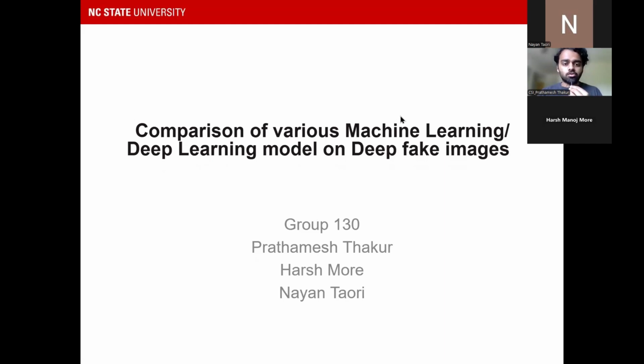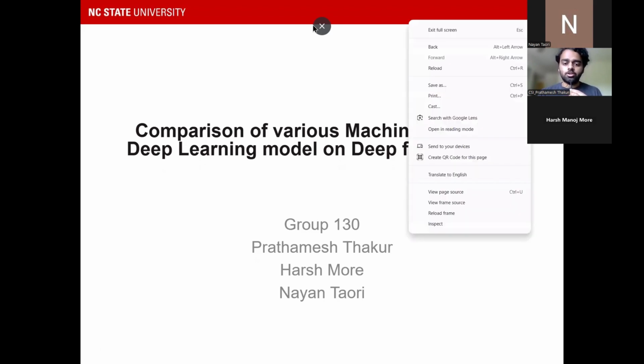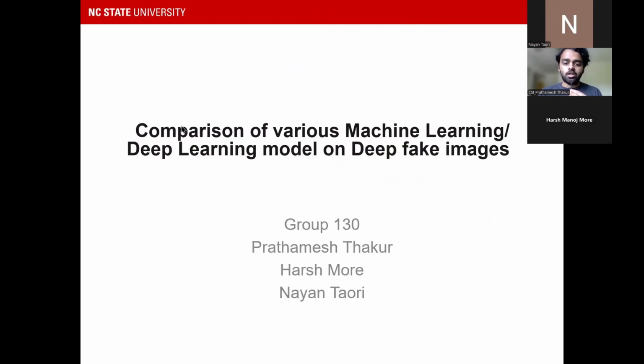Hello everyone. This is Group 130, and we are presenting our final update on our neural networks project. The topic of the project is comparison of various machine learning or deep learning models on detection of deepfake images. The group members are myself, Prathamesh Thakur, Harsh More, and Nantha.